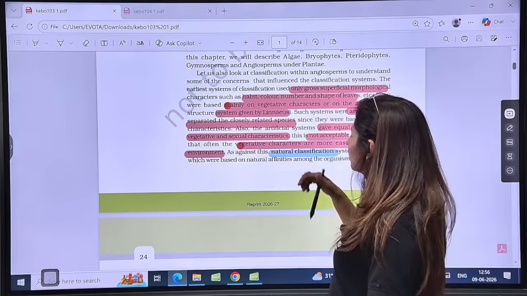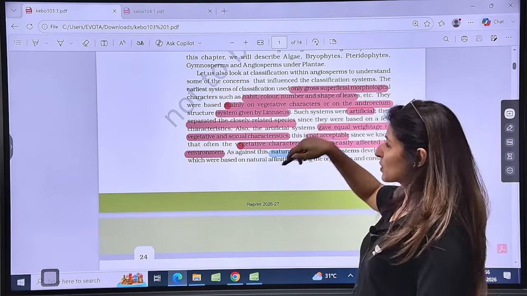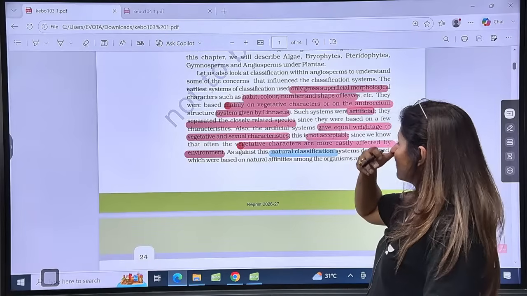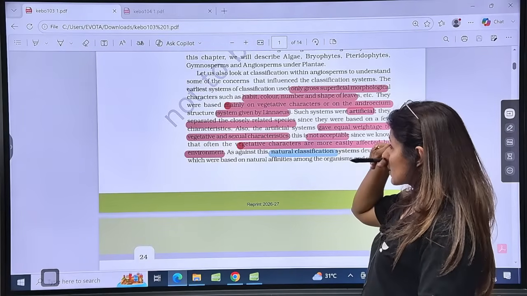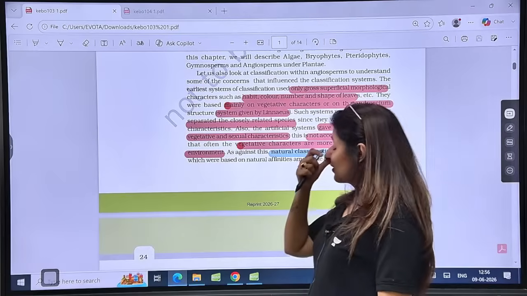Mainly on vegetative structures or the androecium structure. The only reproductive structure which was considered here was the androecium structure, and this was given by Linnaeus. Now this system was known as the artificial system.